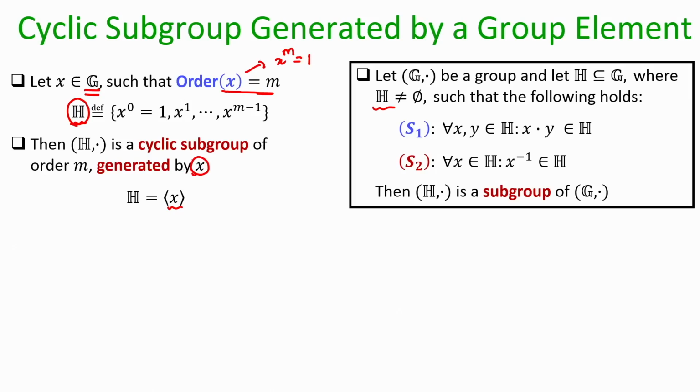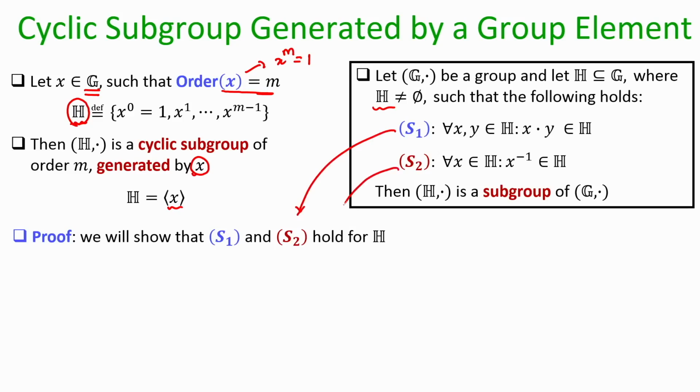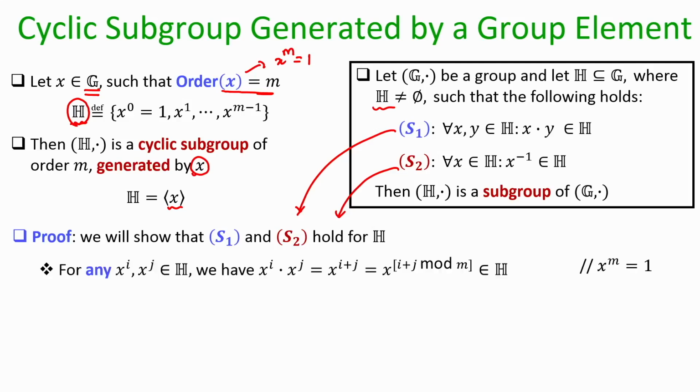Now, I have to prove that indeed the group axioms are satisfied for my subset H, and for that I have to show that both property S1 as well as property S2 holds for H. If I can prove S1 and S2 hold for my subset H that I have computed like this, then that shows that H is indeed a cyclic subgroup. So, let us first prove the closure property.